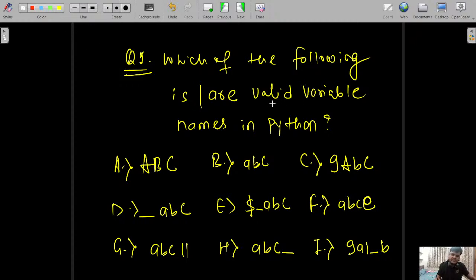What you have to observe here is which of the following are valid variable names.